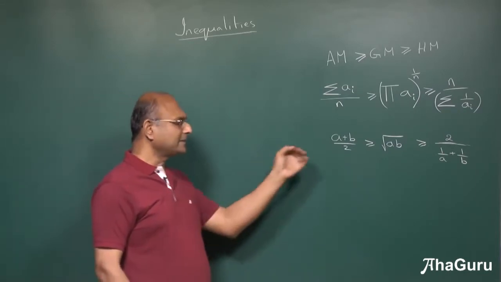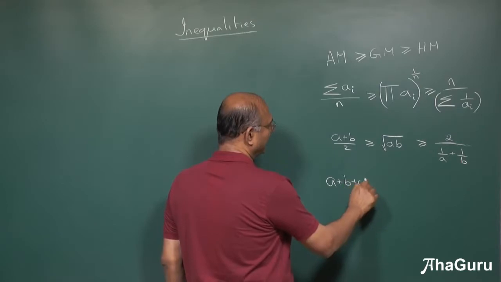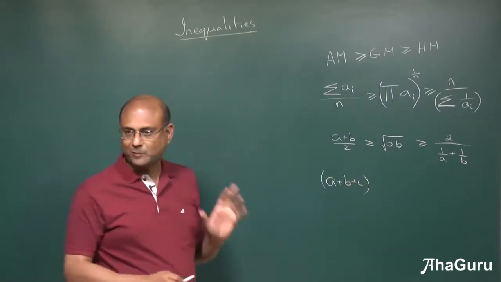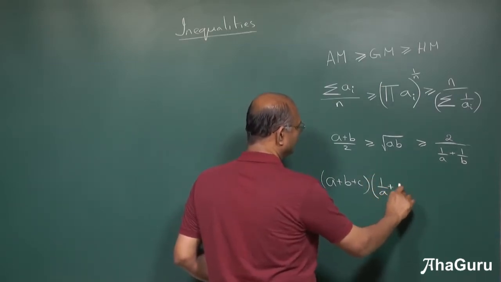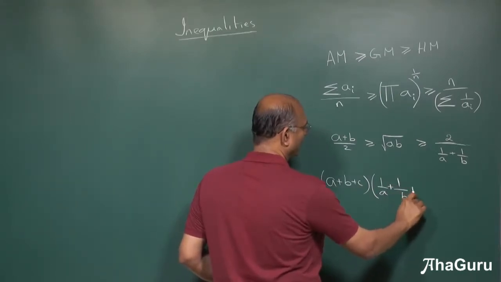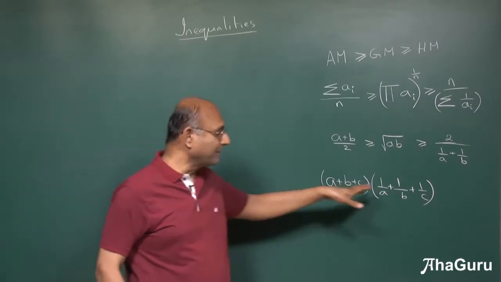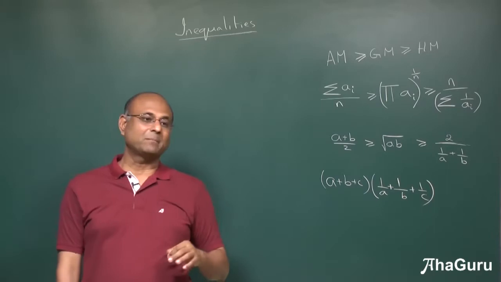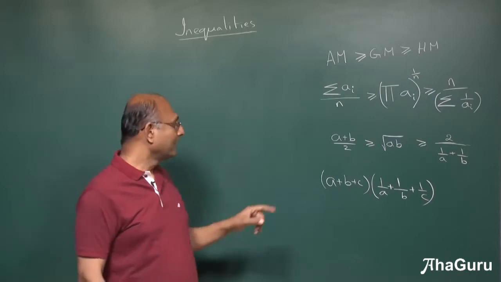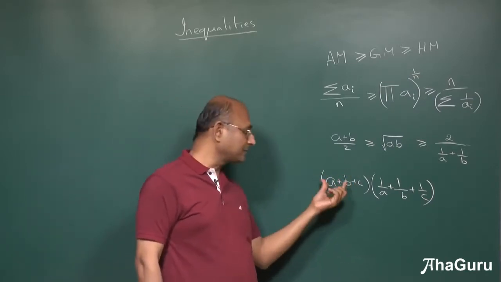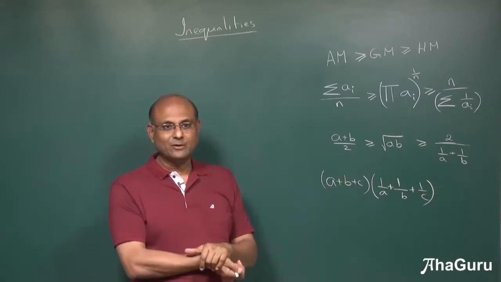Right? For example, very simple stuff. You can ask questions like, suppose I had three numbers a, b, c. Let's right now take them as positive numbers. What would be the least value of this? Suppose you want the minimum value of a plus b plus c into 1 by a plus 1 by b plus 1 by c, where a, b, c are three positive numbers. Now for example, if a, b and c were very small, this will be a small number, but that will be a very large number. So this has a minimum value. What would be that minimum value?